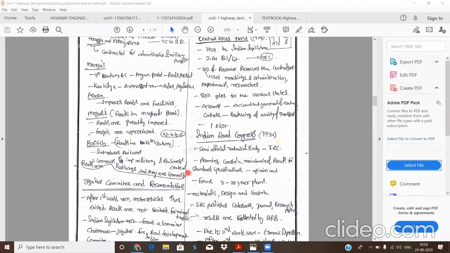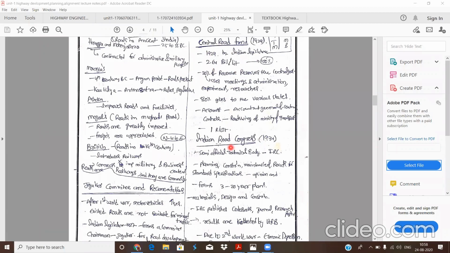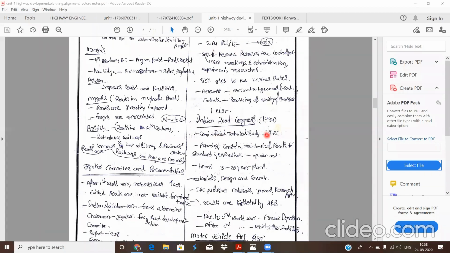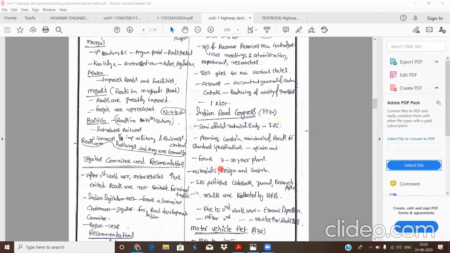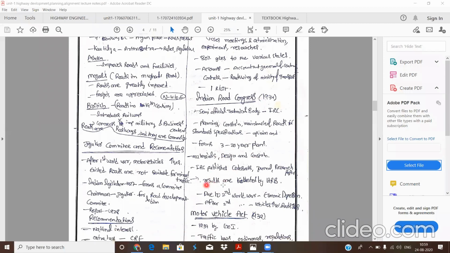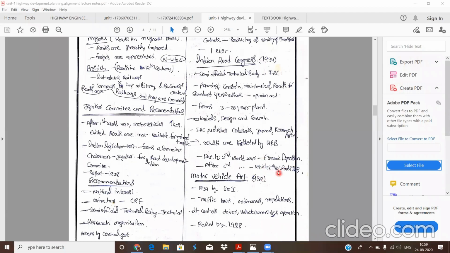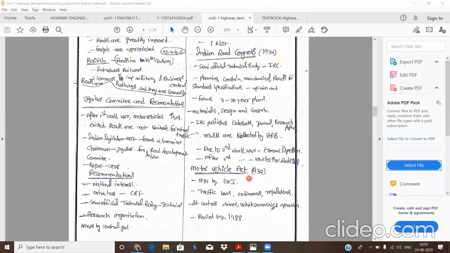As one of its recommendations, the Central Road Fund was formed in 1928 at 2.64 paise per liter, and the Indian Road Congress was formed in 1934. IRC gives 20-year road development plans, publishes the code books, and correlates the results and research from the Highway Research Board. After the increase of motor vehicles and traffic, the next act, the Motor Vehicle Act, was established.